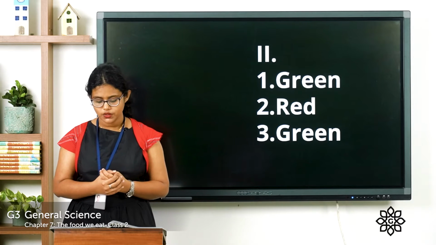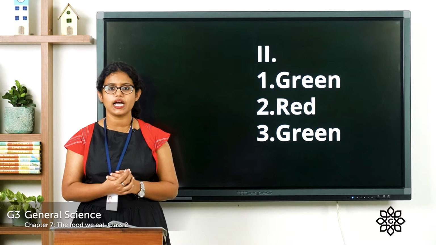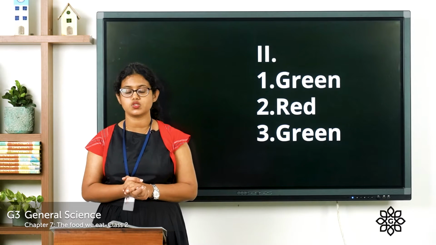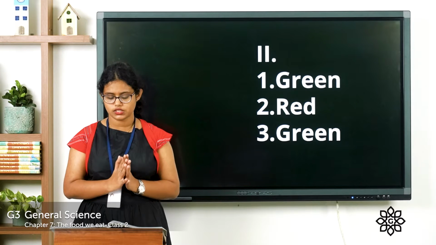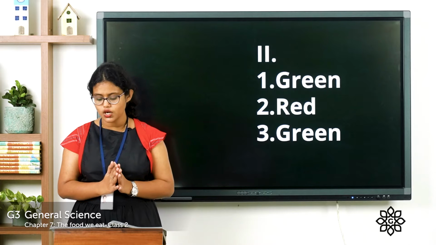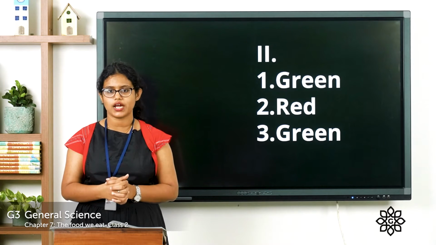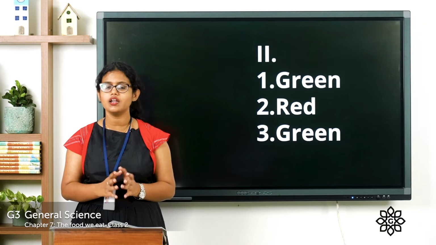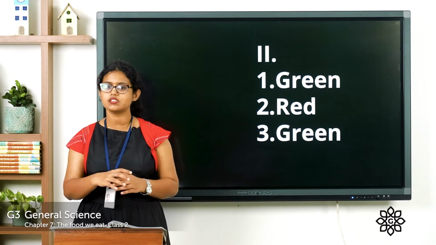The second one, the body needs only carbohydrates to be healthy. So what is the answer? The statement is false. So you have to color it red. So our body needs all nutrients. The third one, fruits and vegetables are rich in vitamins and minerals. So what is the answer? The answer is right. The fruits and vegetables are rich in vitamins and minerals. So you can color it green.